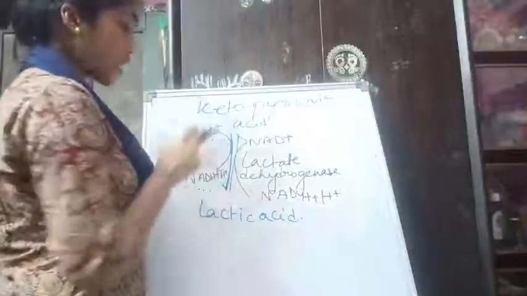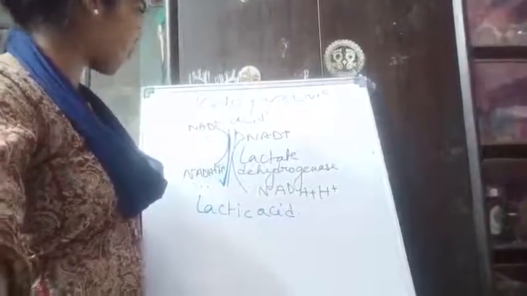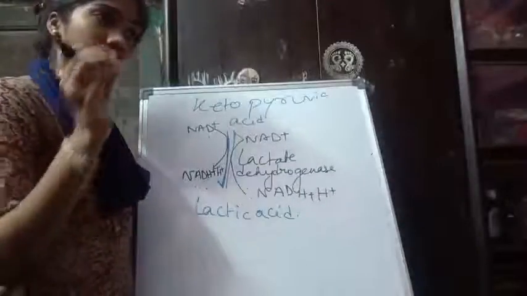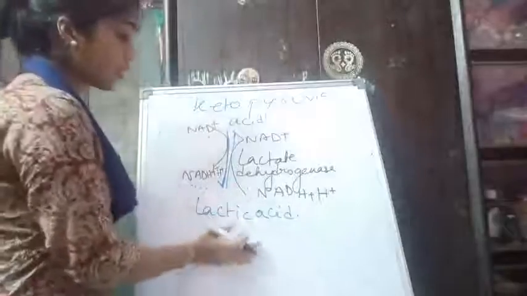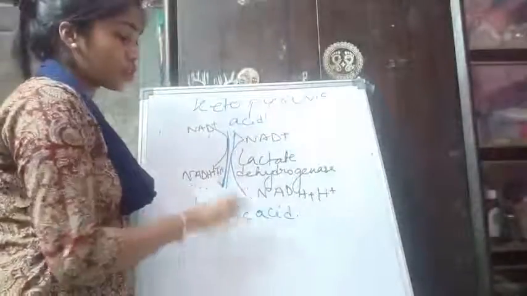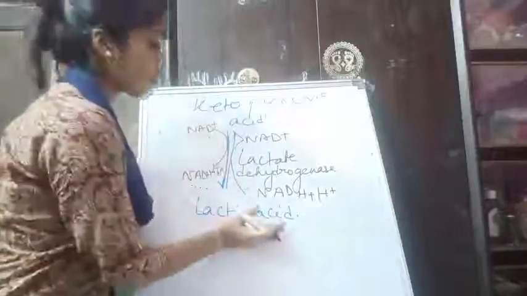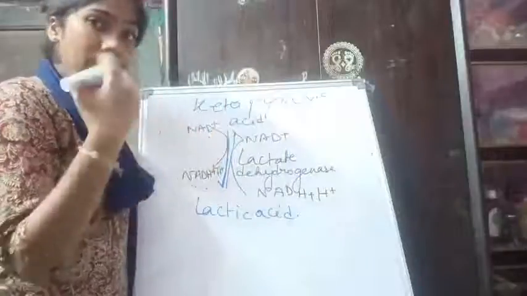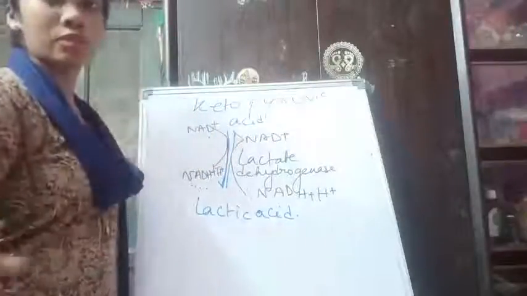So this is the last step of the pyruvic acid reaction, that means glycolysis. But this occurs only when there is a lack of oxygen, and it is a reversible reaction, because whenever the cell again has enough oxygen, this stock of lactic acid will be converted to pyruvic acid, so that it can be used again for production of energy. So this is the entire glycolysis process.